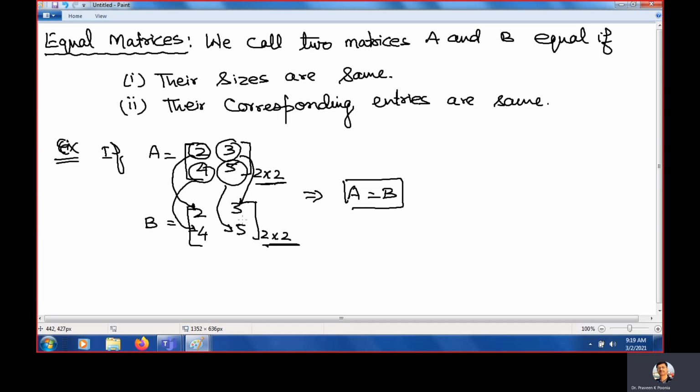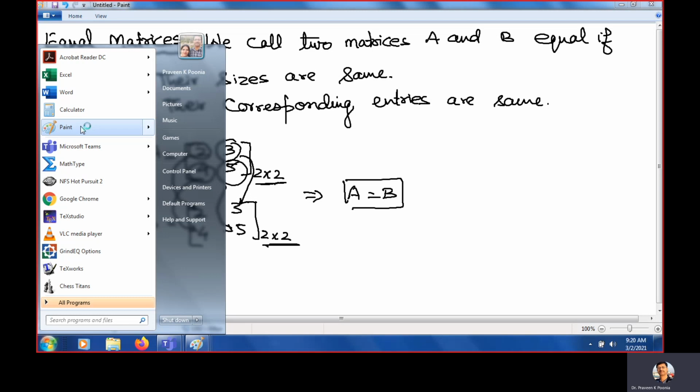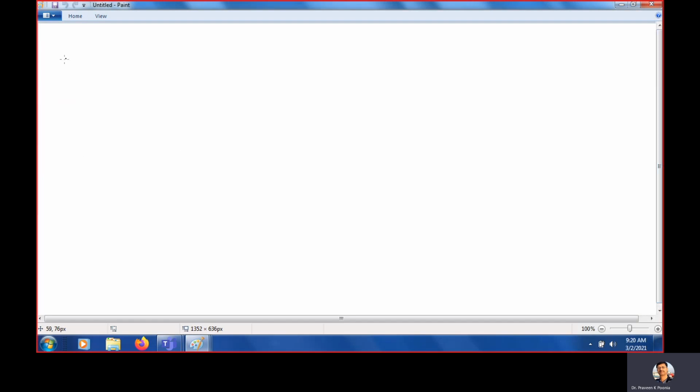If these two conditions are fulfilled, then we call two matrices equal, and you will definitely get a question based on this in the quiz and midterm. What will they give?